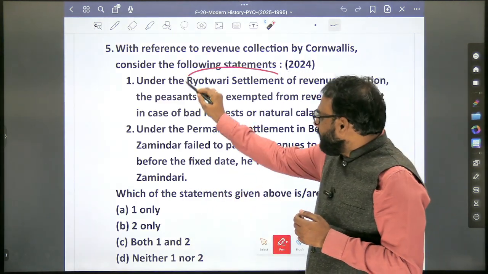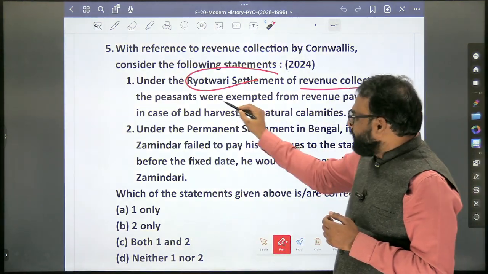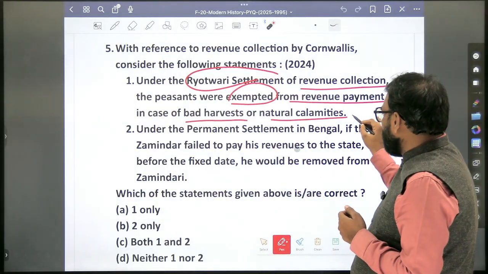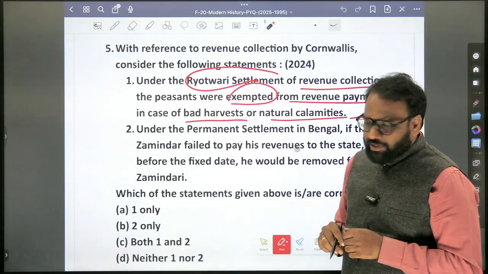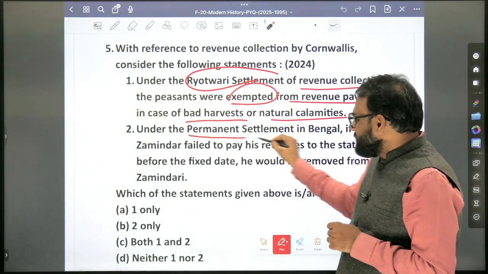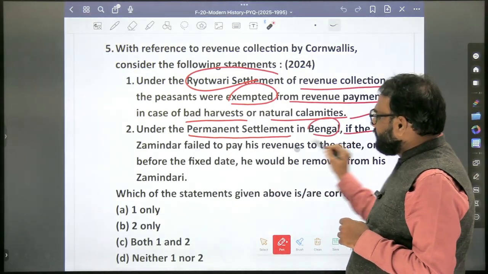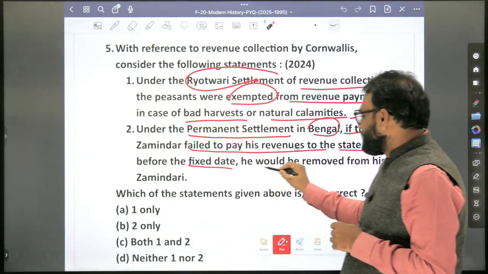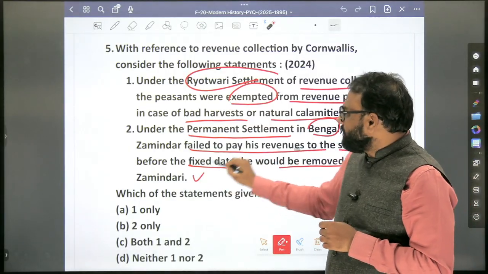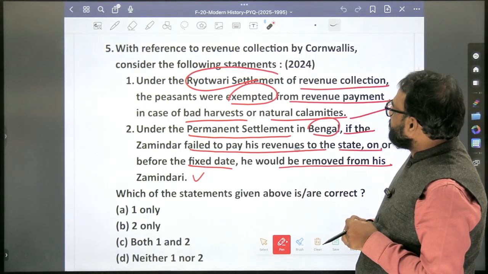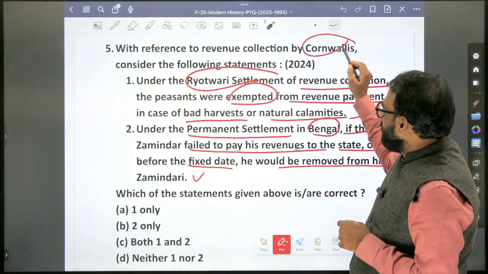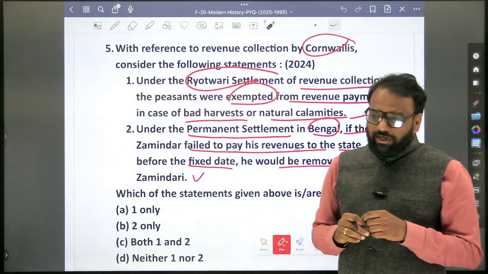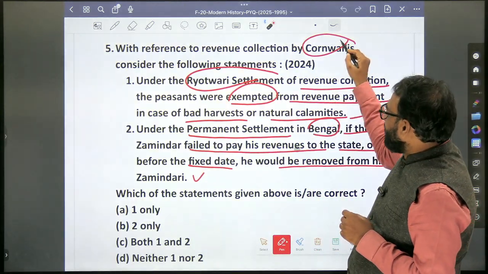Under the Raitwari settlement of revenue collection, the peasants were exempted from revenue payment in case of bad harvests or natural calamities. Next, under the permanent settlement in Bengal, if the Zamindar failed to pay his revenue to the state on or before the fixed date, he would be removed from the Zamindari. So with reference to what? Cornwallis. Here the question itself is a bit confusing. Why is it confusing? With reference to revenue collection by Cornwallis.